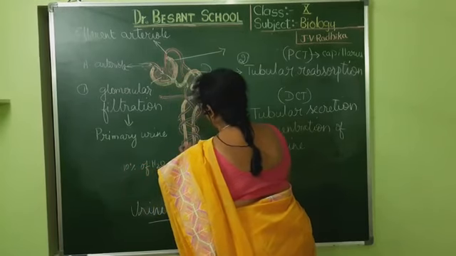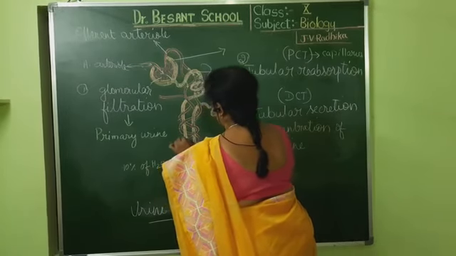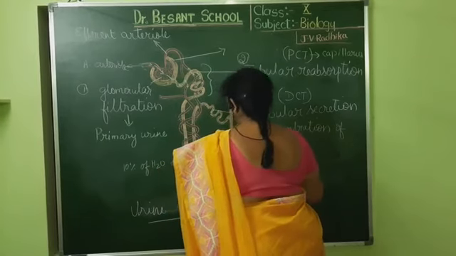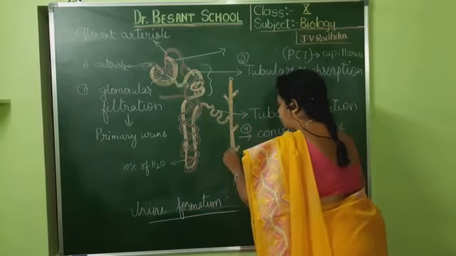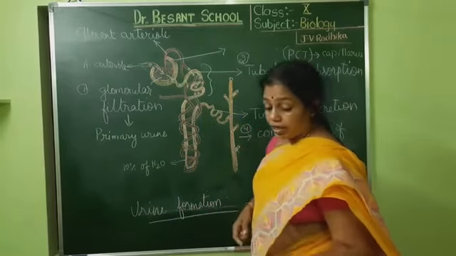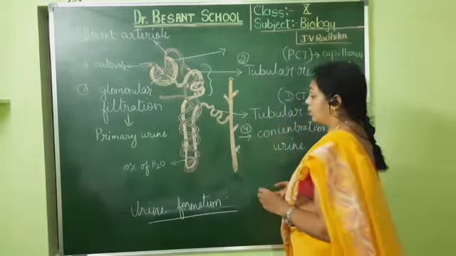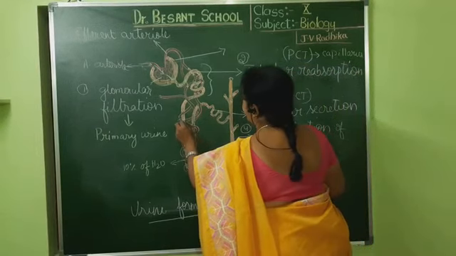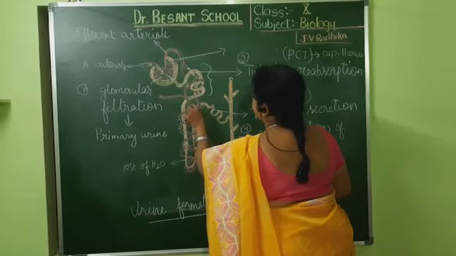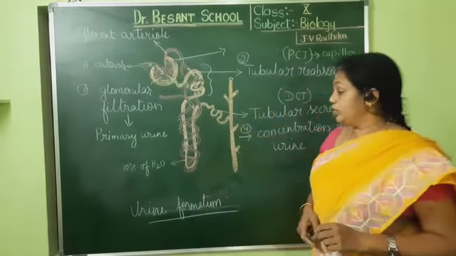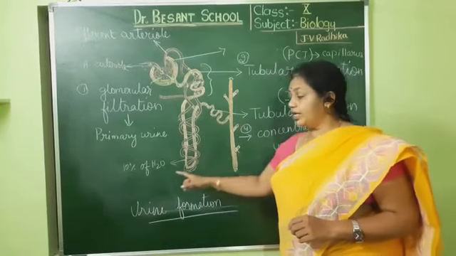Similarly, there is an exchange of calcium and fluorine, calcium fluoride. All that occurs, which you would be studying in higher classes. I don't want to go into detail about the filtration in the Henle's loop. Here it would be taking the water back again; the body would be taking 10% of the water. Understood? So in the Henle's loop, along with whatever filtration is occurring, 10% of water is also taken.